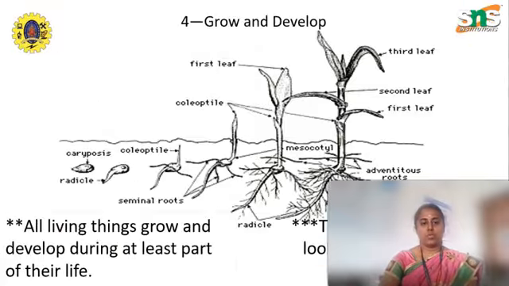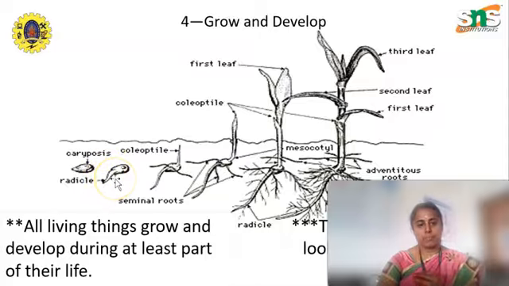Next one is what? Grow and develop. All living things grow and develop during at least part of their life. This is what? Karyopsis. The first initial seed stage is the karyopsis, and next it forms a small tail-like structure.